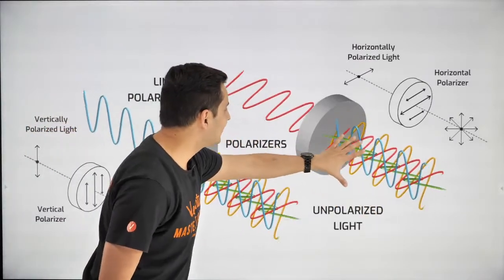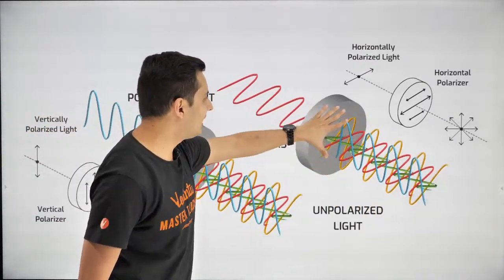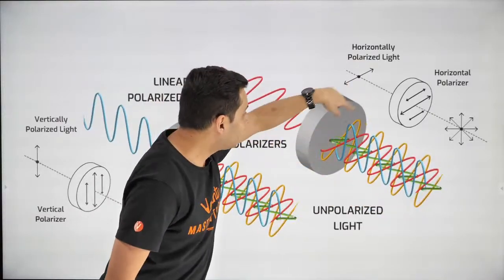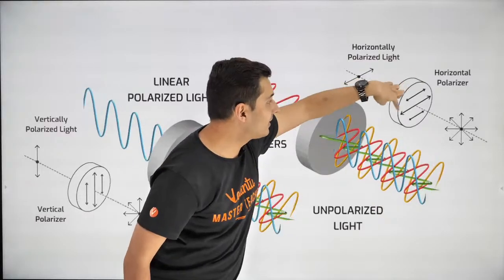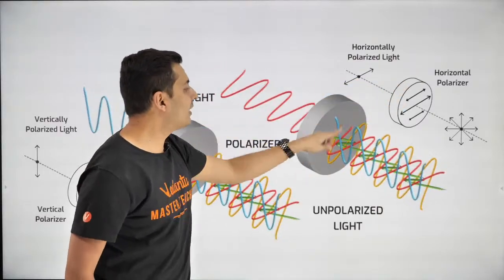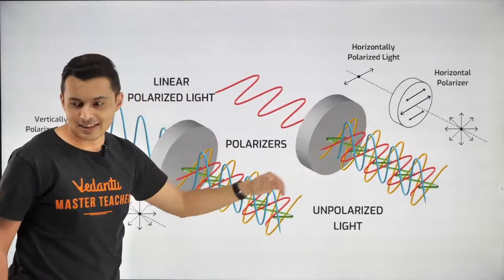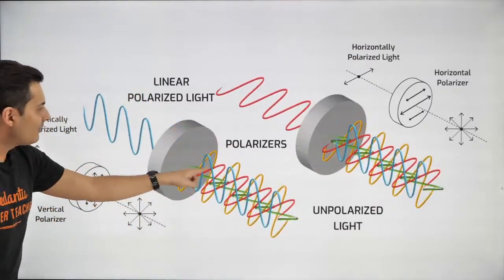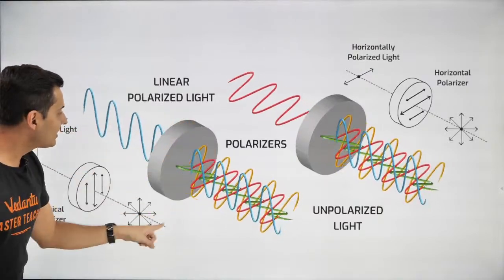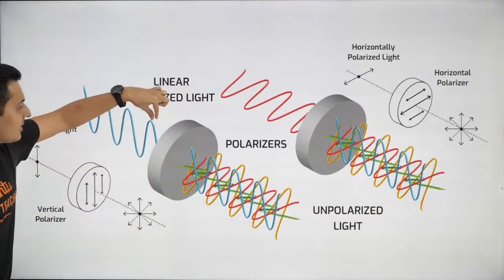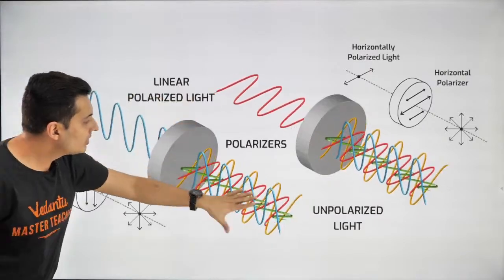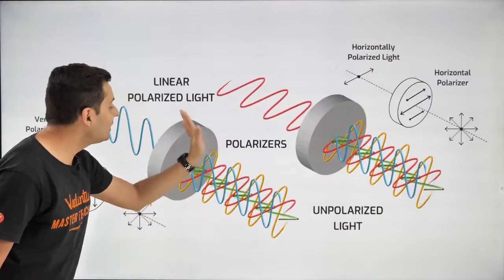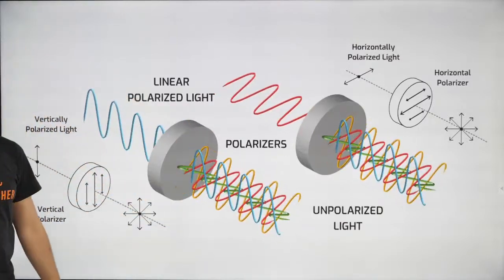If unpolarized light passes through a polarizer, only those light planes which are in the direction of the polarizer will pass out. All other components will get eliminated. Do you see that? Look at this. Same thing. If this polarizer has a plane of oscillation here, think of a slit like this, vertical, then all the components other than the vertical ones will get eliminated. Only the vertical ones will come out. That's how it is.